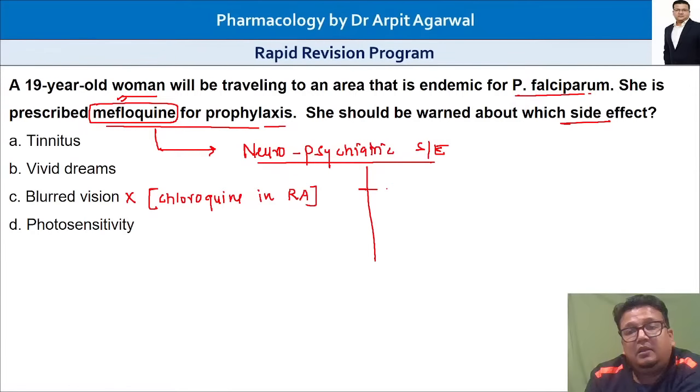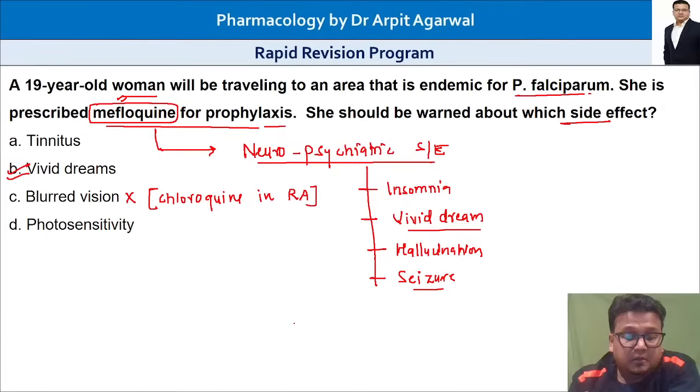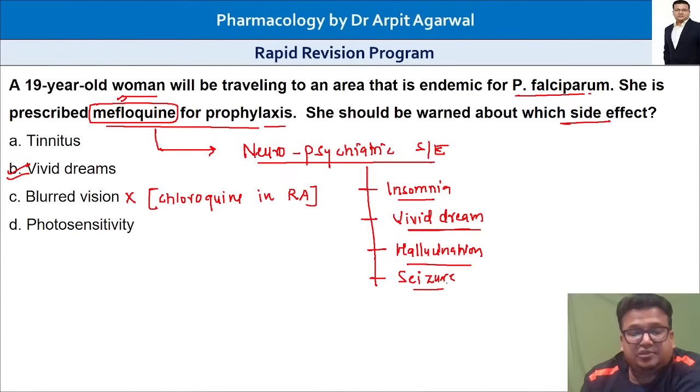So neuropsychiatric side effects are the problem with mefloquine: insomnia, vivid dreams, hallucination, seizure.